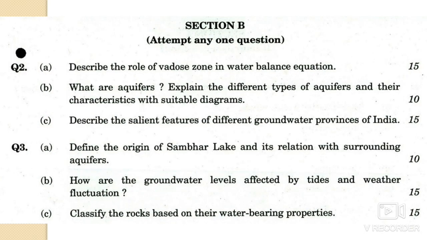Next one is section B. You have to attempt any one question. So 2A, that is describe the role of Vadose zone in water balance equation. Means what is the role of Vadose zone in the water balance equation. And 2B is what are aquifers, means you have to define aquifers and explain the different types of aquifers and their characteristics with suitable diagrams. So you have to talk about aquifers and their types like confined aquifer, unconfined aquifer.